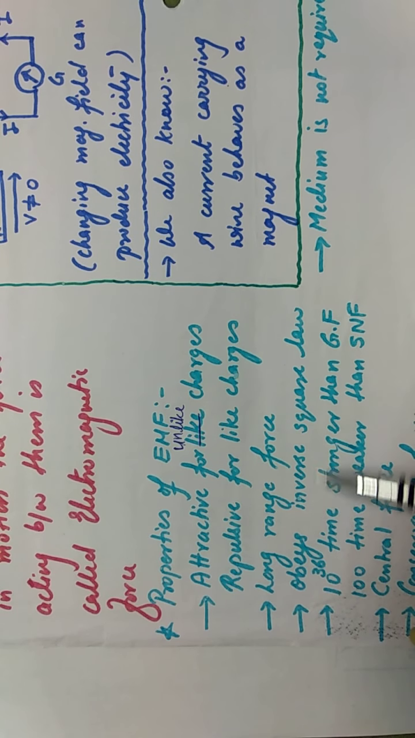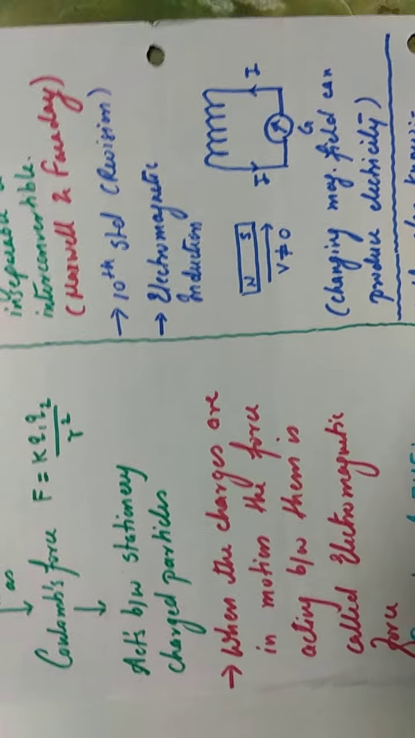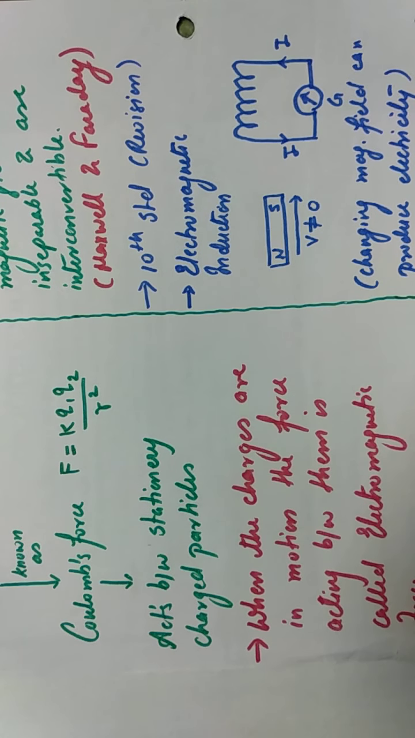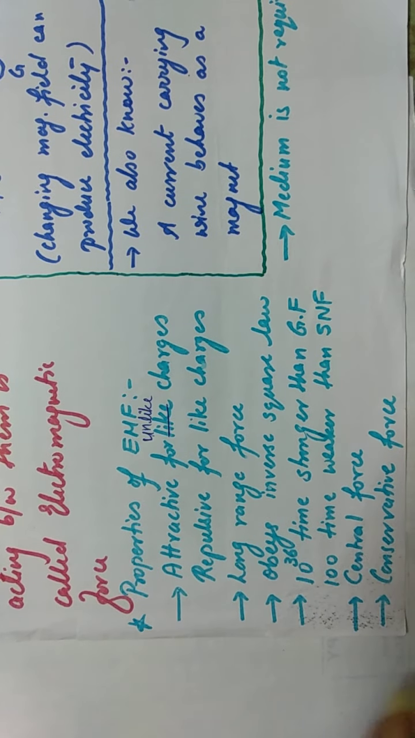Next is, it obeys inverse square law like the gravitational force. See the formula. In gravitational force formula you have seen like this. Force was inversely proportional to r squared. So similarly here also the electromagnetic force also obeys the inverse square law.